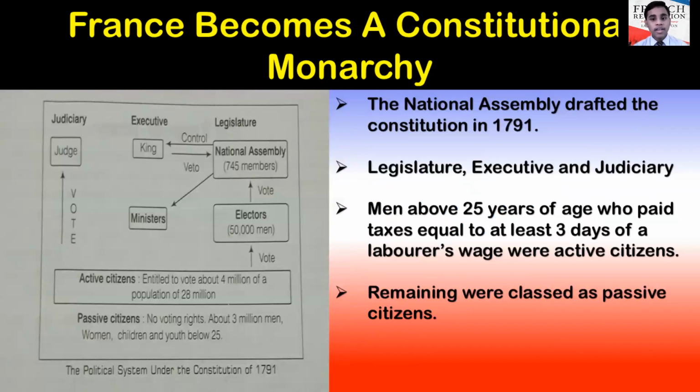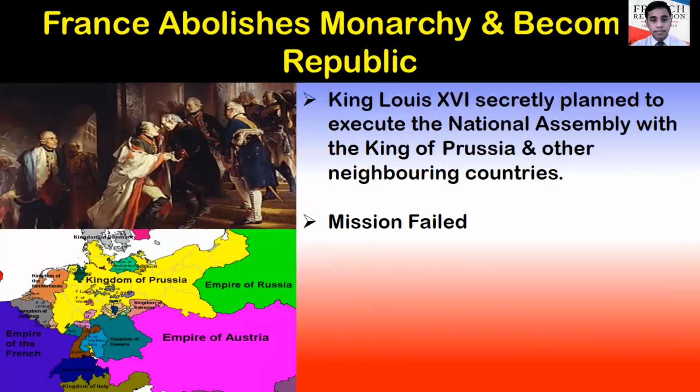The National Assembly drafted the Constitution of France in 1791 and divided the government into three parts: legislature, executive, and judiciary. Men above 25 years of age who were the highest taxpayers were active citizens and had the right to vote, and the remaining were classified as passive citizens.